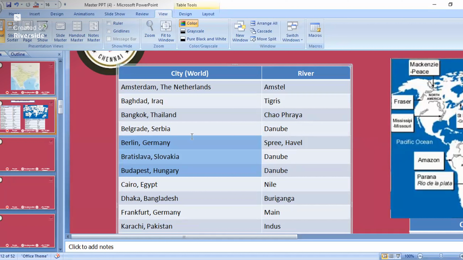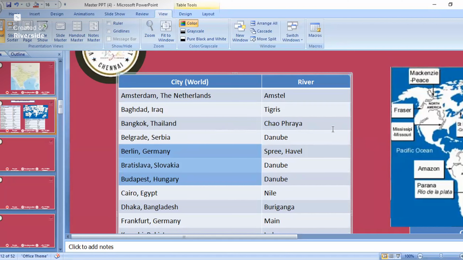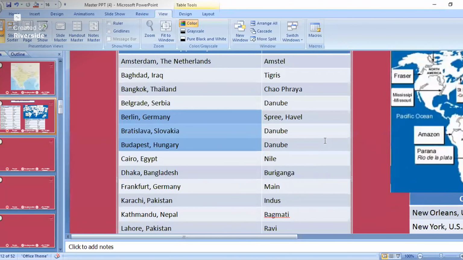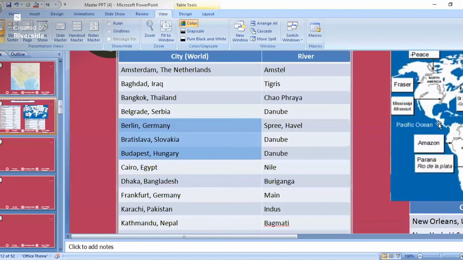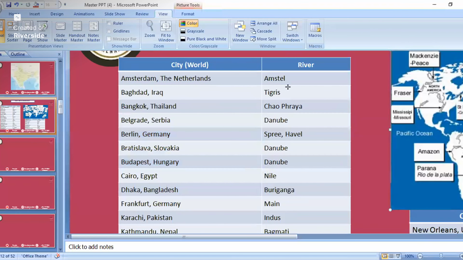Today we'll see about the important rivers of the world. This is also important, and rivers and cities of the world have come many times. So study about this also, important cities and rivers. So see, now if you see, Amsterdam, that is located on the bank of Amstel. Amsterdam is not that much important, but study about this Tigris river. This Tigris river is located near Baghdad area. So Baghdad is located on the bank of Tigris river.